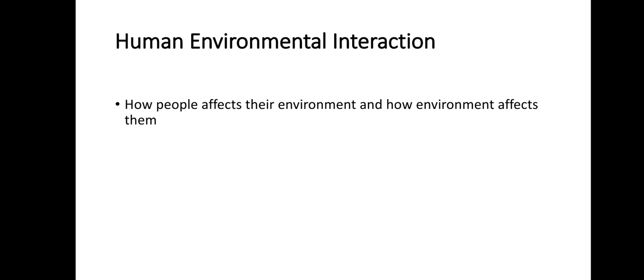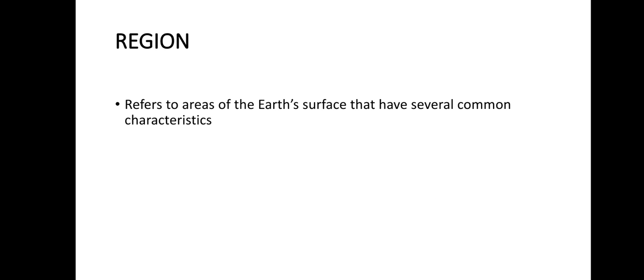And the last theme of geography is region. Region refers to areas of the Earth's surface that have several common characteristics. As we talked about the place theme of geography, the place is defined as the characteristics of a location that make it unique or different. But region refers to areas of the Earth's surface that have several common characteristics.